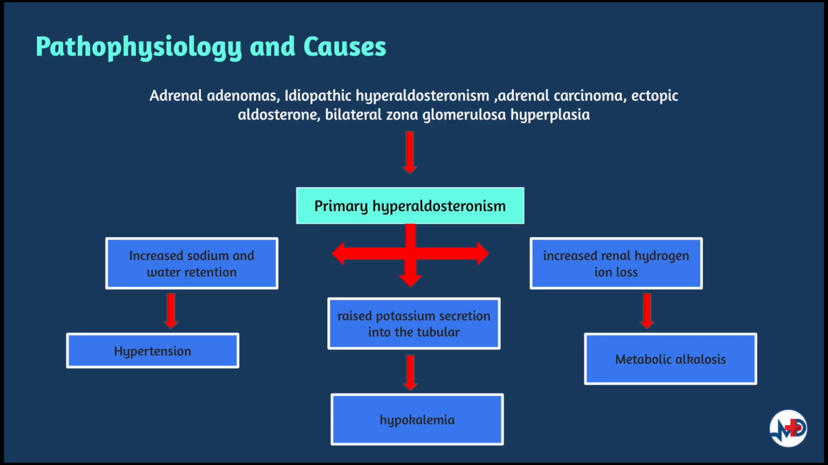The excessive production of aldosterone causes increased sodium and water retention owing to its action in the collecting tubules, resulting in a fluid overload state. It also raises potassium secretion into the tubular fluid, thus enhancing renal or urinary wasting, resulting in hypokalemia, and metabolic alkalosis due to increased renal hydrogen ion loss mediated by hypokalemia and aldosterone.